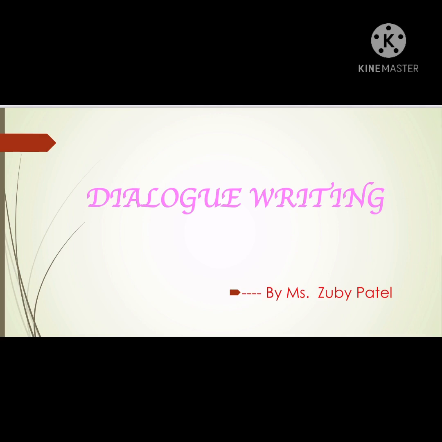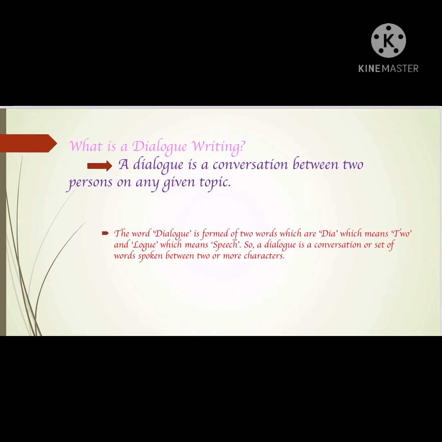First, let us understand what a dialogue is, or what dialogue writing is. As you can see on the slide, a dialogue is a conversation between two persons on any given topic. So children, what do you understand by this? The word dialogue is formed of two words: "dia," which means two, that is two persons, and "logue," which means speech. So a dialogue is a conversation or a set of words spoken between two or more characters. I hope it is clear to you.